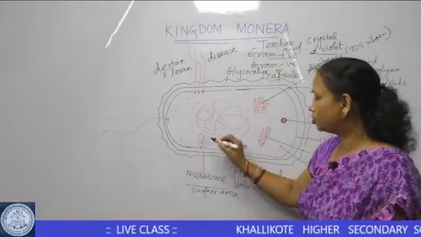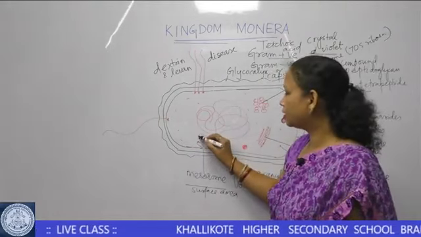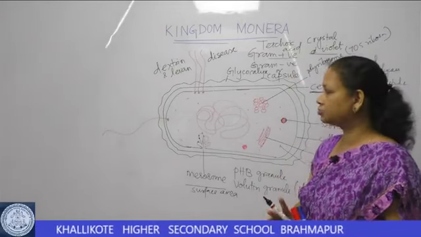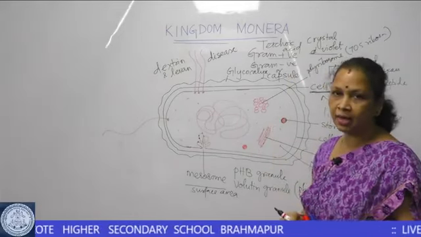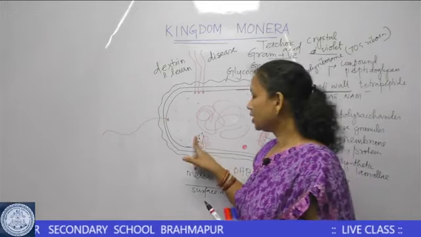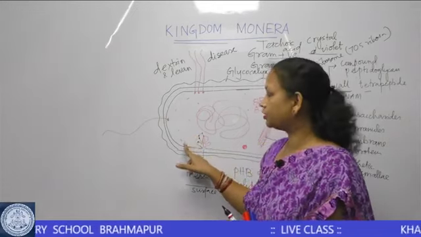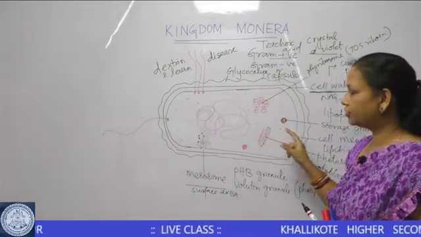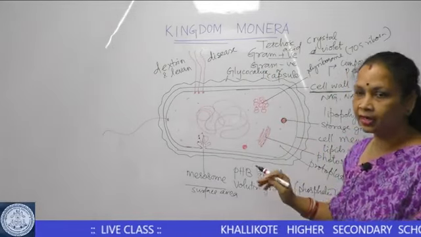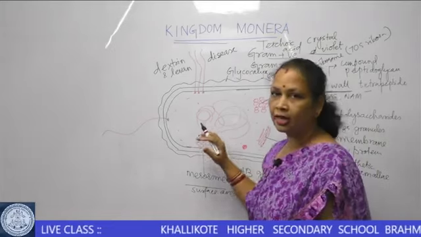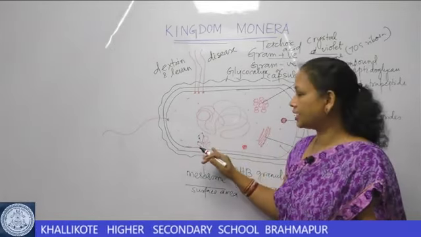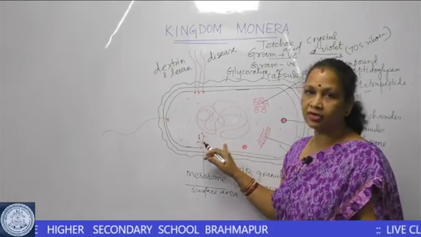It helps to hold more number of respiratory enzymes on its surface. As mitochondria is absent in the bacteria, the respiratory enzymes are generally located on the cell membrane. So the presence of a mesosome helps to hold more number of respiratory enzymes as it increases the surface area.